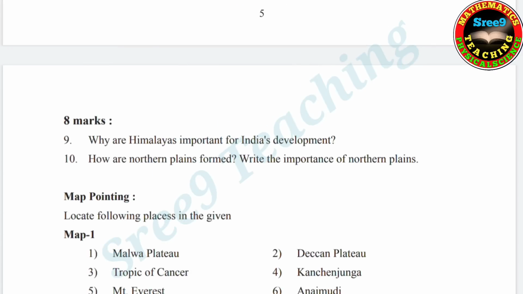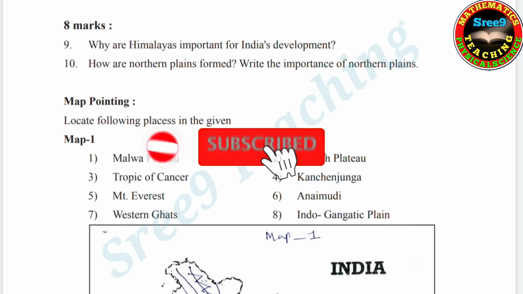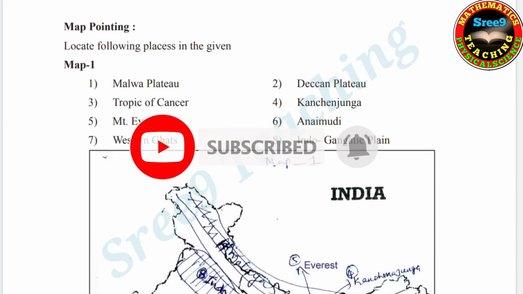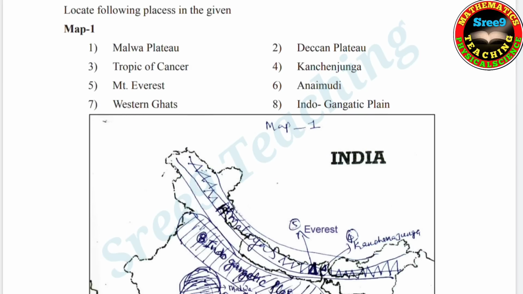Be concentrated. And 8 marks questions. Ninth, why are Himalayas important for India's development? How are northern plains formed? Write the importance of northern plains. This is the 10th question. And here, this is the map pointing. Please see the map pointing, very important.